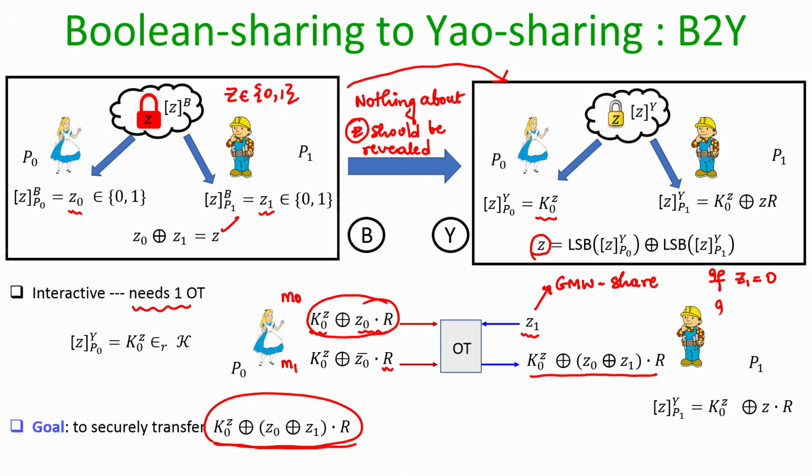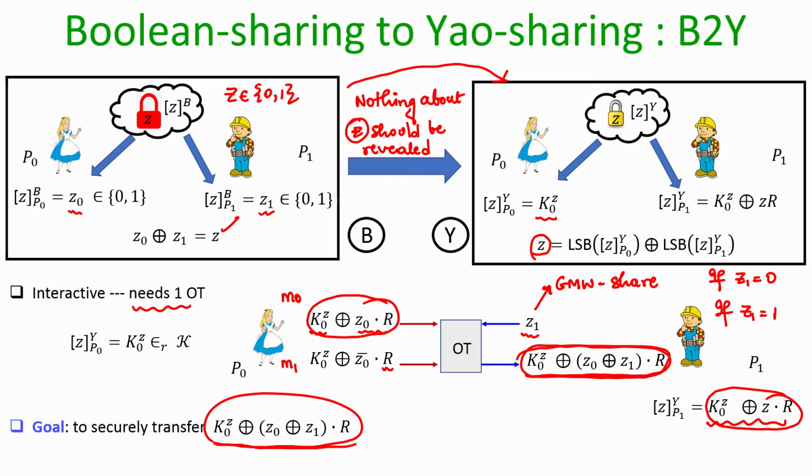Whereas, if Z1 is equal to 1, then he should get the message M1, and indeed if Z1 is equal to 1, the receiver's output, or Bob's output, is the message M1. And if I see this value, Bob's output in the OT, that is nothing but what he is supposed to receive as per the Yao's 2-party sharing semantic. As per the Yao's 2-party secret sharing semantic, Bob should have this key, and indeed he has got this key by acting as a receiver in the OT instance.